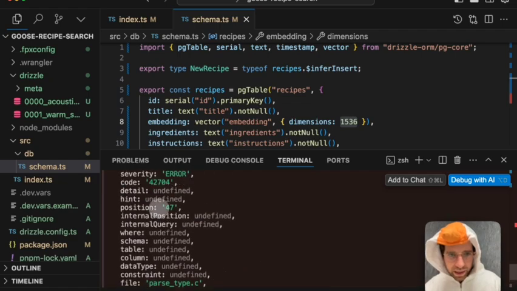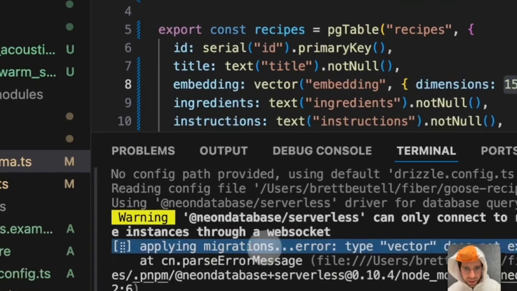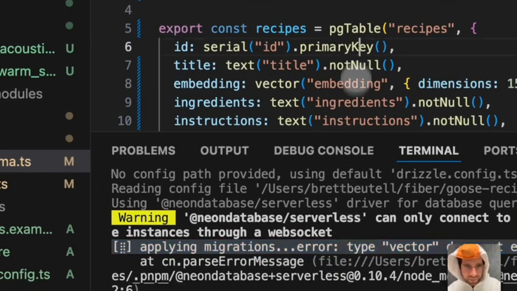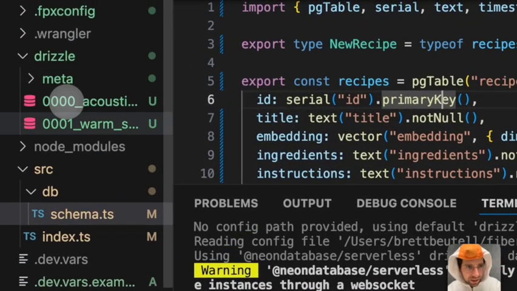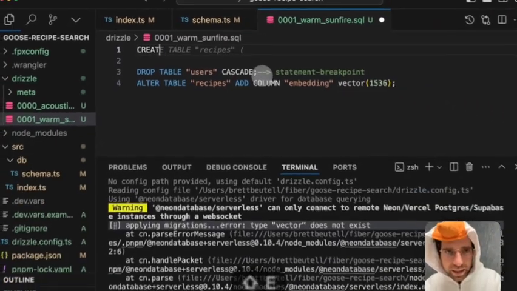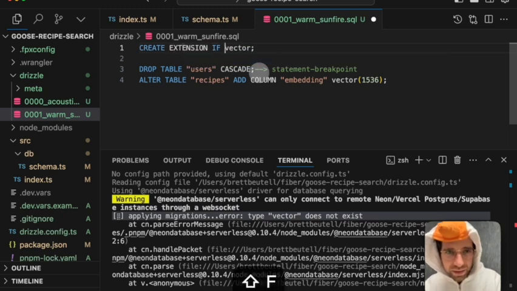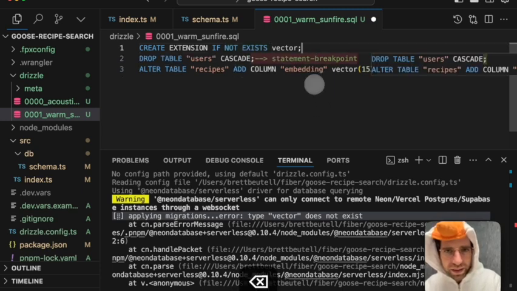Okay, we got an error, and I think I know why. Yeah, type vector does not exist. Here's what we will do. We need to create extension if not exists. Oh, is it pgvector? I don't remember.